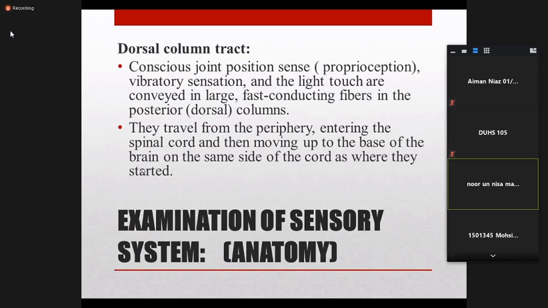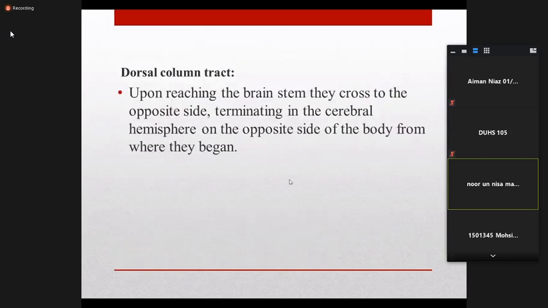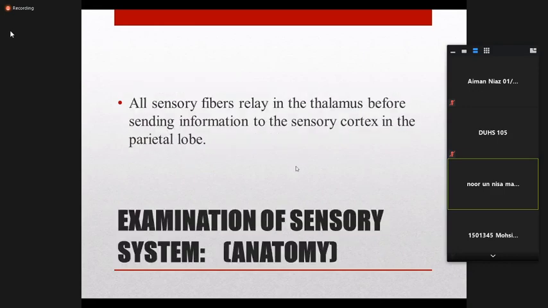From the periphery, the fibers enter the cord and then move on the same side. They do not cross at the same level of the cord, but move upward on the same side of the tract up to the base of the brain, the brain stem. At the level of the brain stem, they cross towards the opposite side, first relay in the thalamus, and then finally terminate in the sensory part of the cerebral hemisphere on the opposite side of the body, like this.